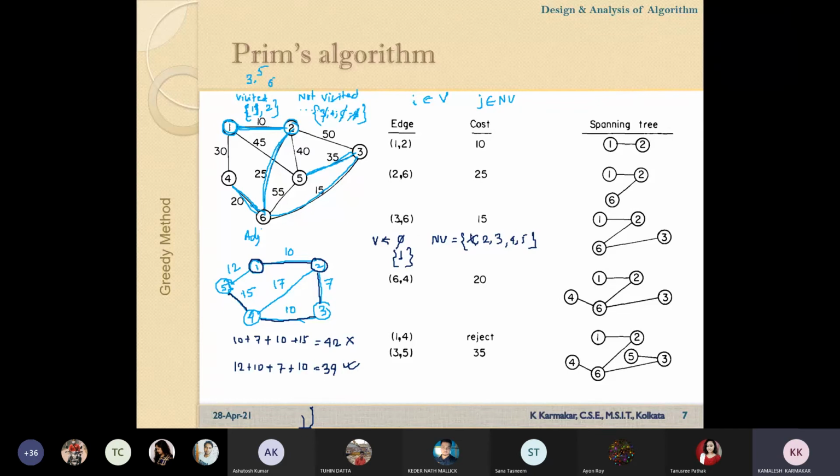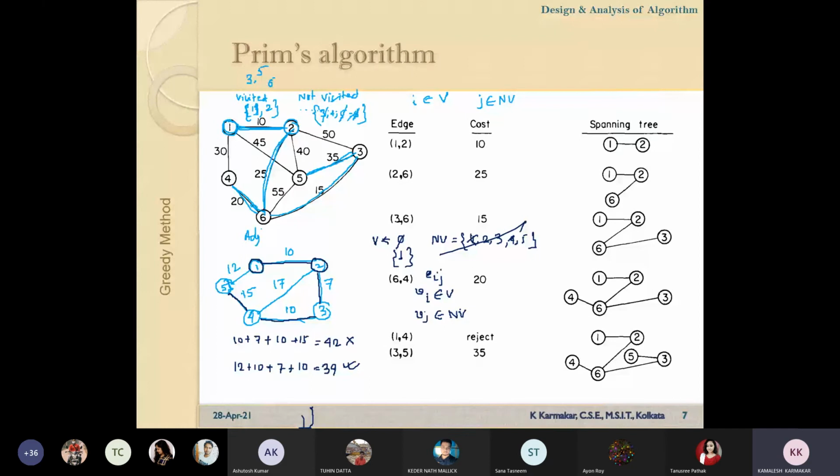If there exists an edge Eij, where vertex Vi belongs to set V and vertex Vj belongs to the non-visited set NV, be very careful.